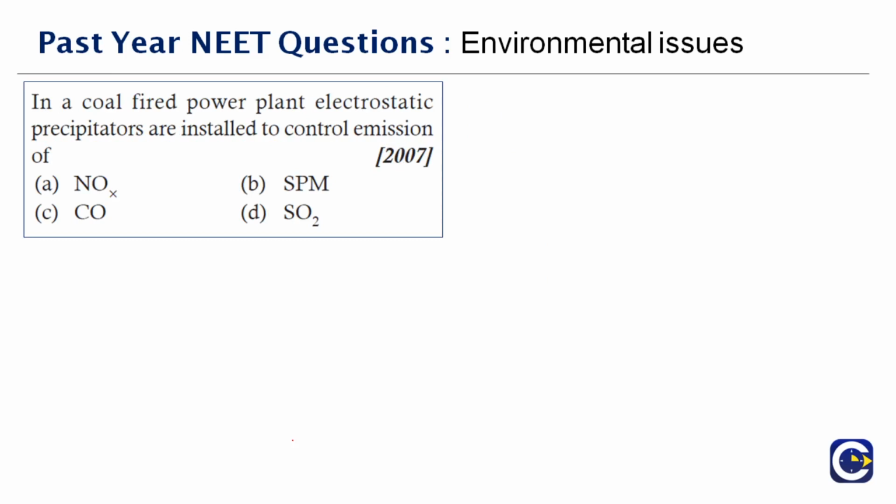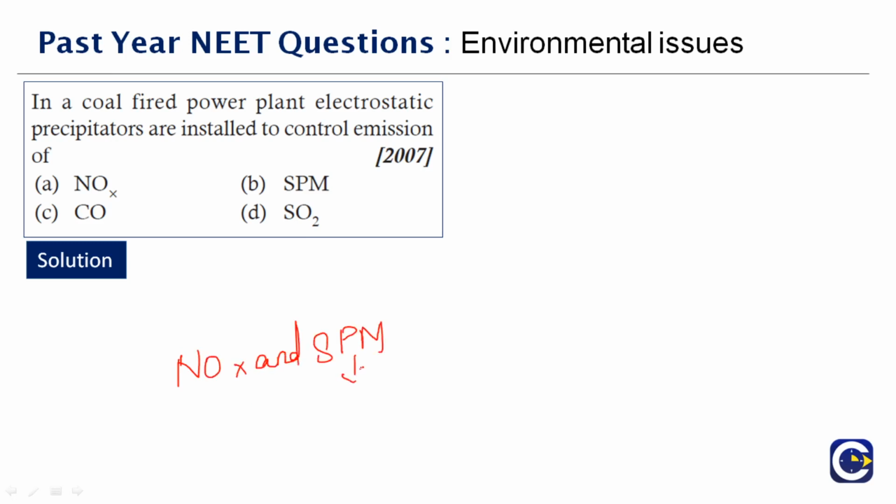In a coal-fired power plant, electrostatic precipitators are installed to control emission of dash. So here, in recent years, there has been an increase in the toxic substances NOx and SPM. What does SPM stand for? Suspended particulate matter, from vehicles, which come in series and give you a lot of serious problems.